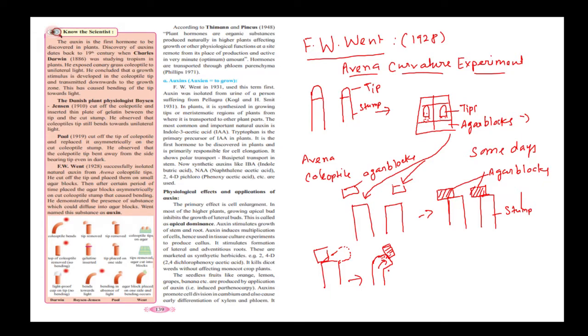He said that it was nothing but auxins, a hormone or chemical. He was the one who discovered natural auxins; he isolated them, found the chemical in them, identified that it was auxin, and named it. This is what it is about.